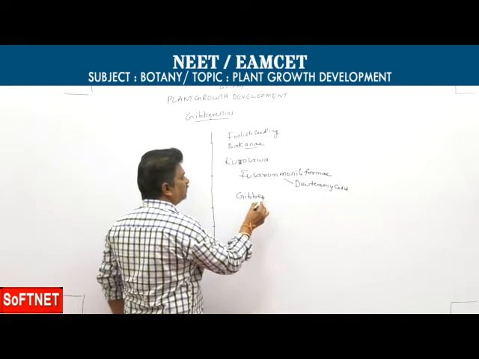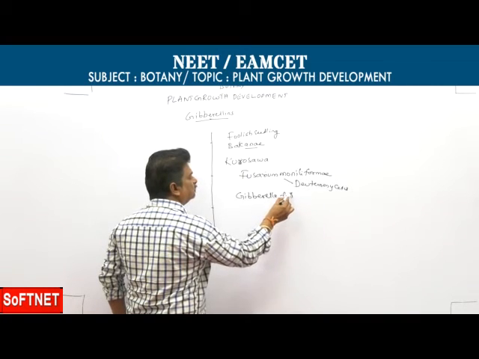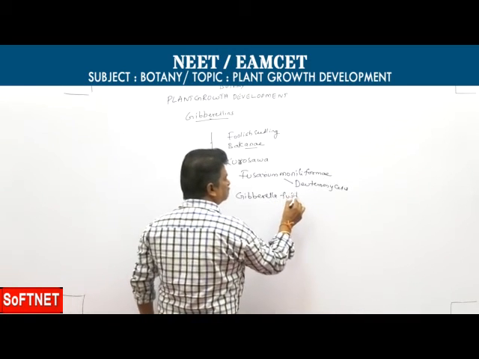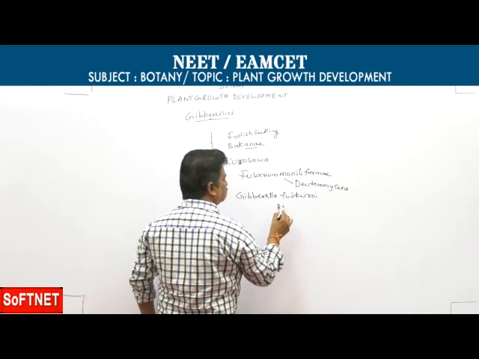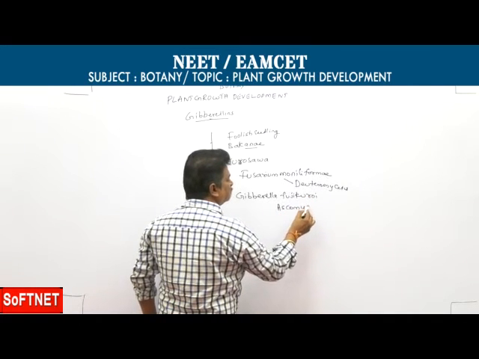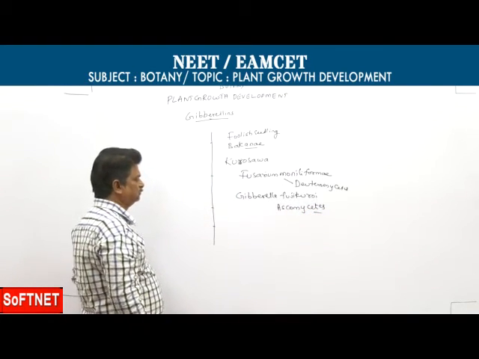The perfect stage of this fungus is Gibberella fujikuroi, belonging to class Ascomycetes.